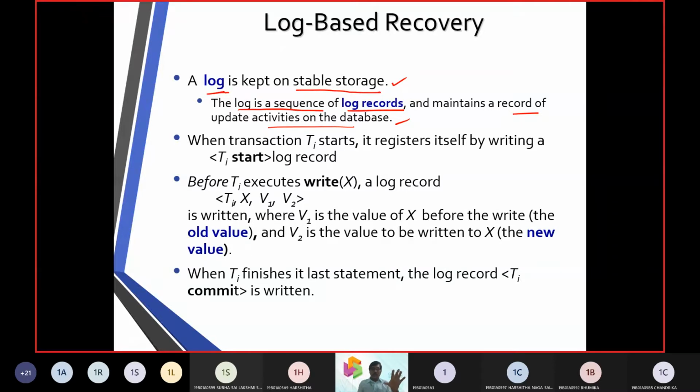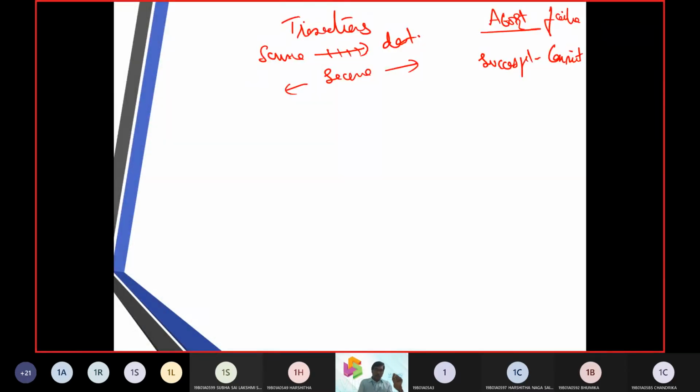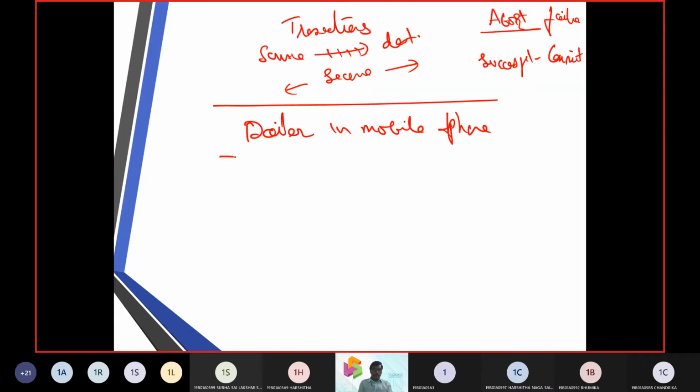Now let us see the logbook in the caller ID. You have a dialer in your mobile phone. You make your calls.